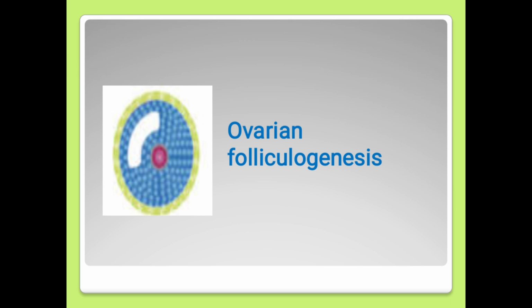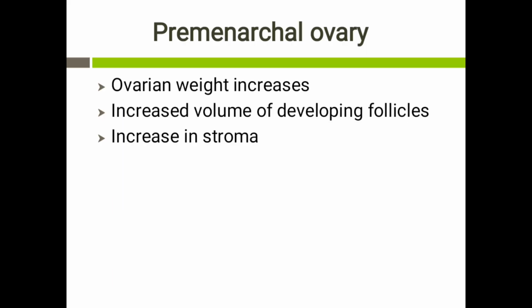Hello students, in this video I'll talk about ovarian folliculogenesis. This process, which occurs in the ovary, refers to the maturation as well as the conversion of the primordial follicle into a Graafian follicle. The onset of first menstruation is called menarche. The usual age for menarche is 12 to 14 years.